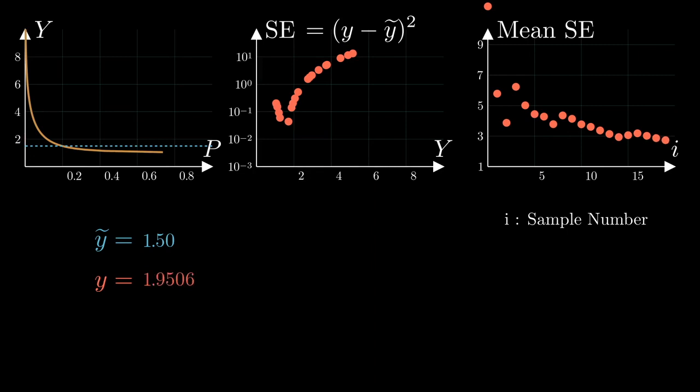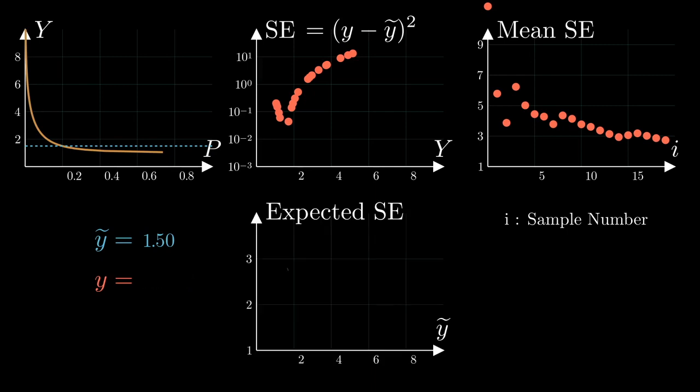That converged value is the expected value of the squared error loss for a given y tilde. What we have done here is nothing but numerically estimating the expected value of our stochastic loss for a given y tilde. Now we make a new plot of the expected value as a function of y tilde, which will give us the expected error for each decision point y tilde. A lot is happening in this scene, so let's pause and review it one more time.